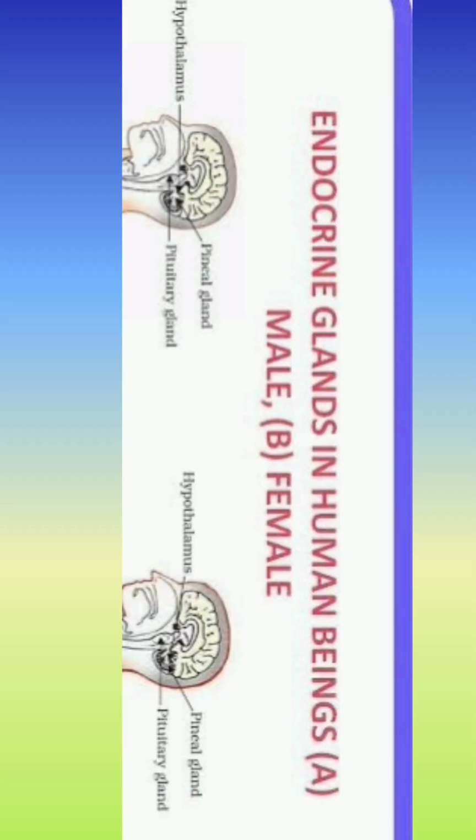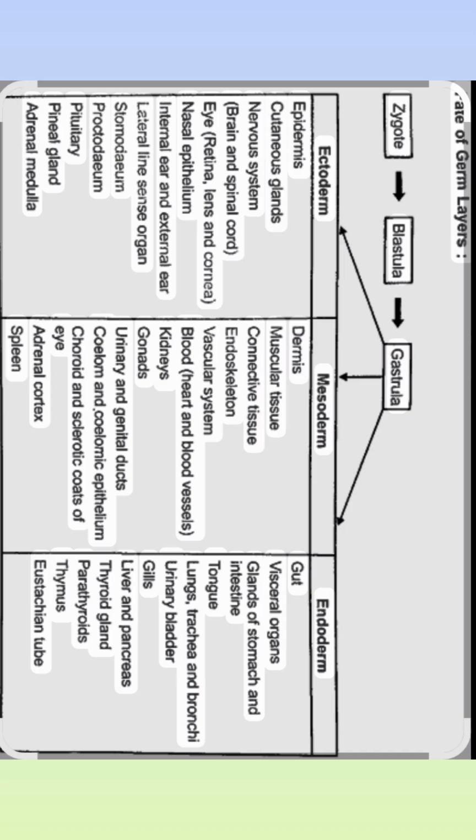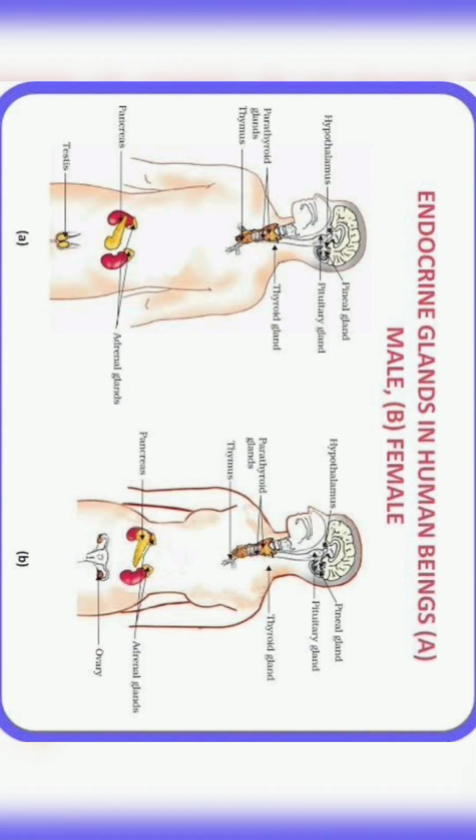Let us discuss the glands. We have three glands in our brain. First one hypothalamus, second one pituitary, and third one pineal gland. Because they are part of the brain and the brain is part of the nervous system, all these three glands are ectodermal in origin. In the neck region, we have two glands. One is thyroid and another one is parathyroid. Near the heart, we have the thymus, and we have the pancreas in the abdominal area and adrenal glands above the kidney. In females, we have ovaries in the lower abdomen, and in males, we find testes outside the abdominal cavity.